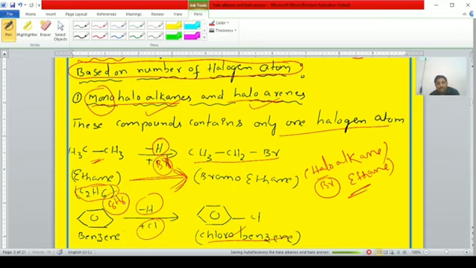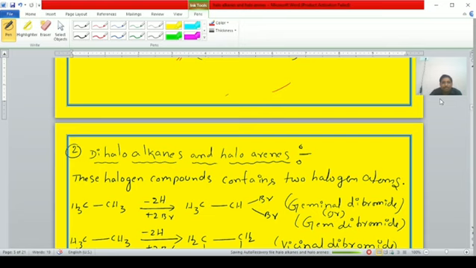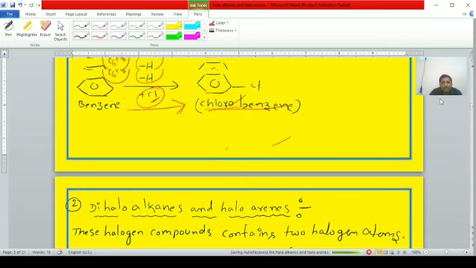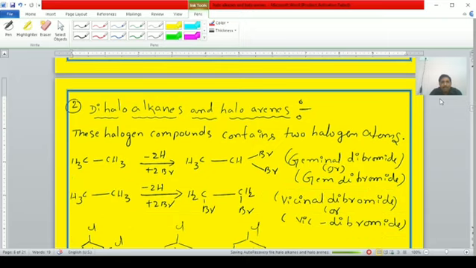Among the 6, one hydrogen atom is lost and one chlorine atom is added to form chlorobenzene. Benzene can be converted to chlorobenzene. Clear, students? Right. That is about monohaloalkanes.